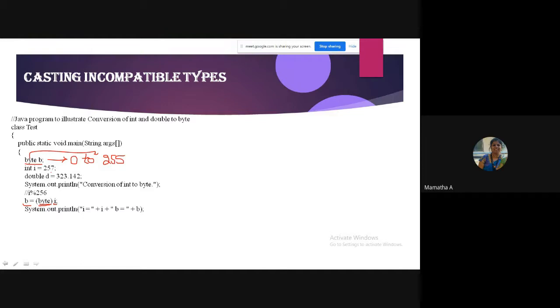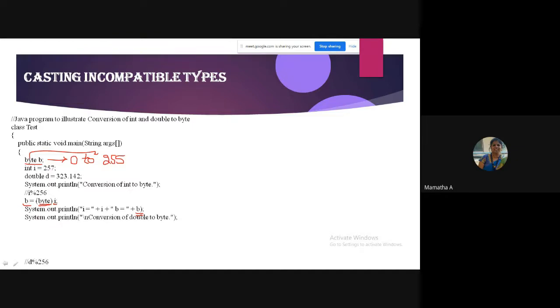I is 257. Can anybody guess what B contains? Any idea? B will also contain 257 only, or something else? B will also contain 257? Yes, ma'am. Okay, that's okay. We'll execute and see.